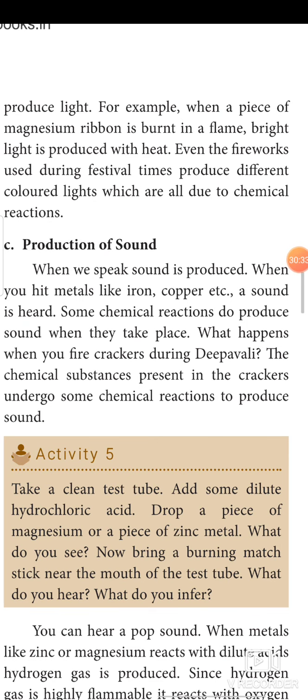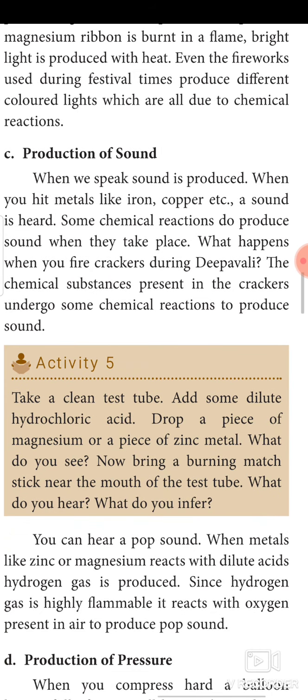Production of sound is the next topic. It is also produced due to chemical reactions. As we have seen earlier, when crackers are burnt during Diwali, they produce sound. If any chemical reaction takes place, it can produce sound. Activity 5 is given. Add some diluted hydrochloric acid and drop a piece of magnesium or pieces of zinc metal inside it.